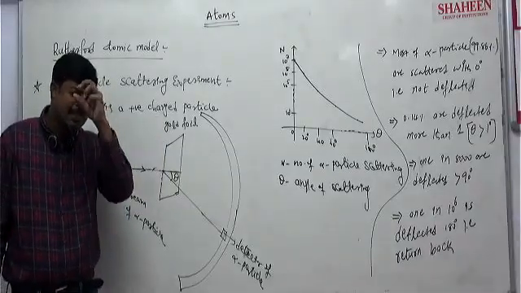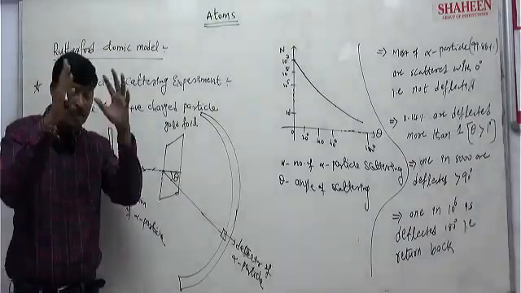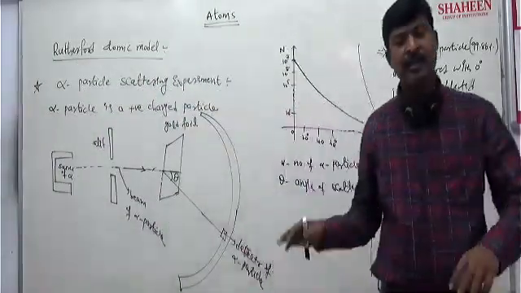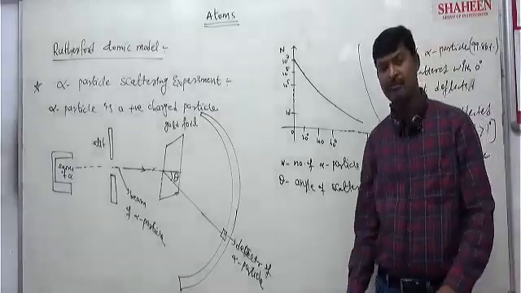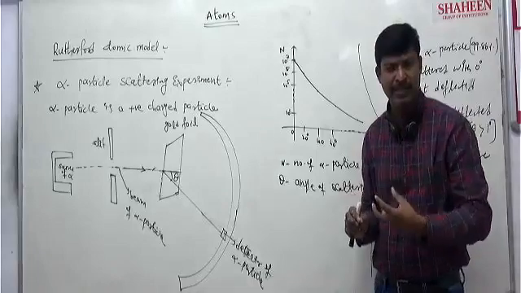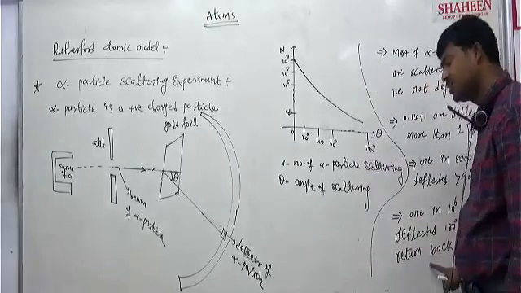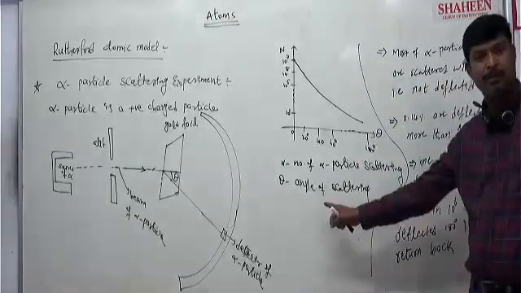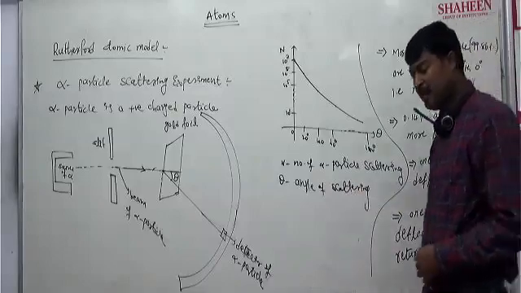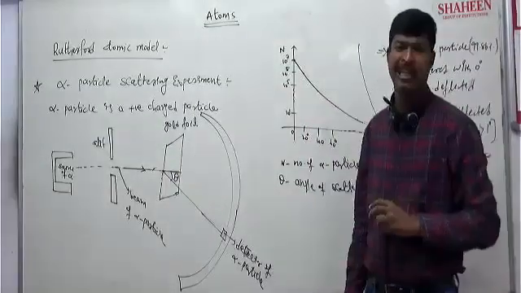That means there is an extremely small space in which positive charge is located. According to this point, we can understand that inside the gold foil or atom, there is an extremely small space which has a positive charge. That's the reason a strong repulsion force is experienced. Otherwise, it won't come back. The alpha particle is positively charged, and reflecting back means repulsion force. A strong repulsion force is experienced.